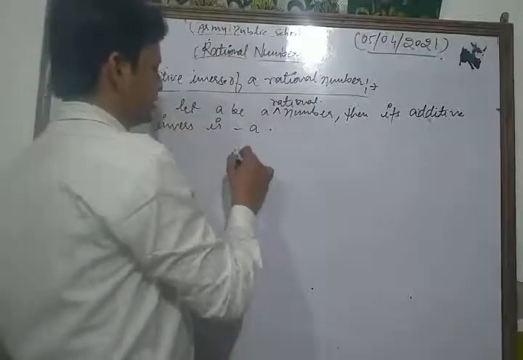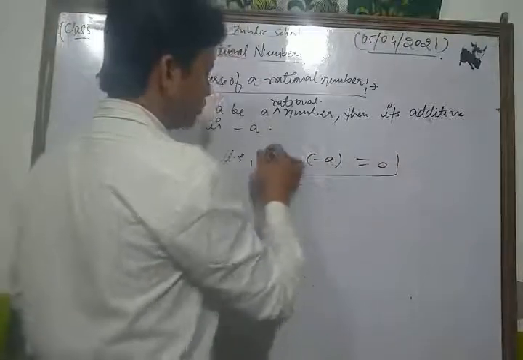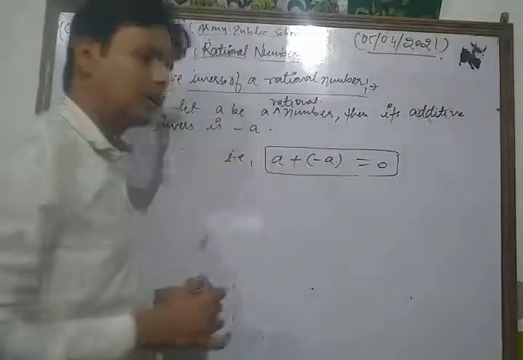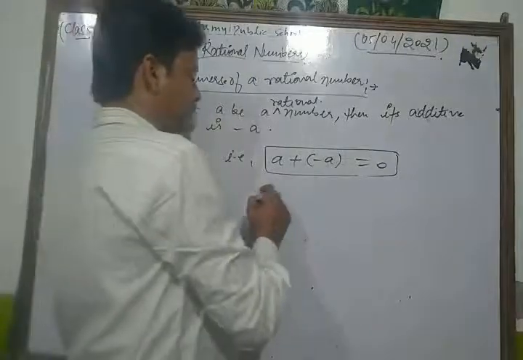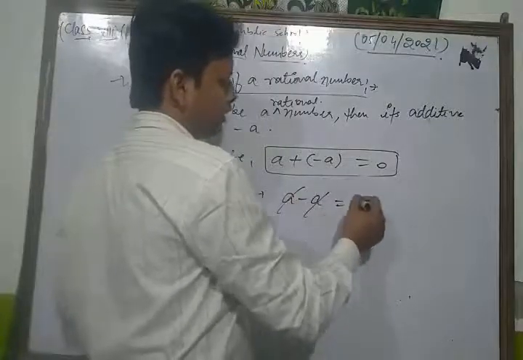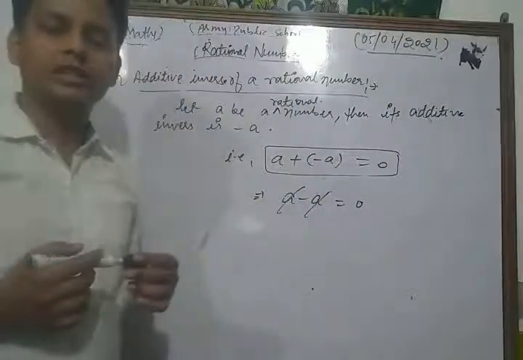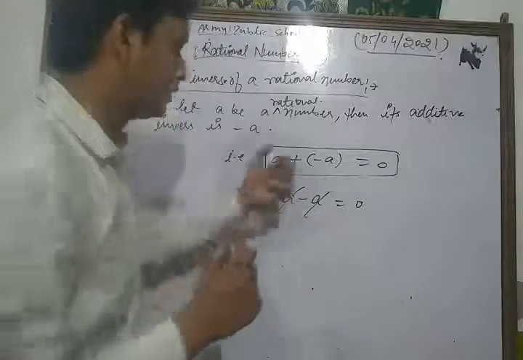That is, A plus minus A is always equal to 0, right? Is always equal to what? 0. Why? How? Let's see. If we break the bracket, so A plus minus A, the A's cancel each other, so we get 0. Okay, so this is the concept of additive inverse. So let's see one question based on that.